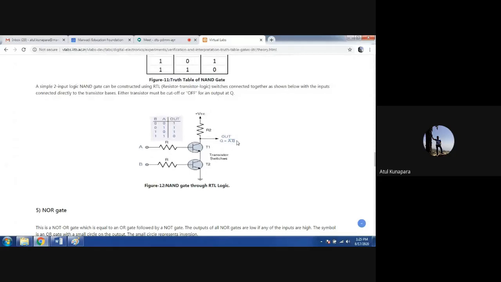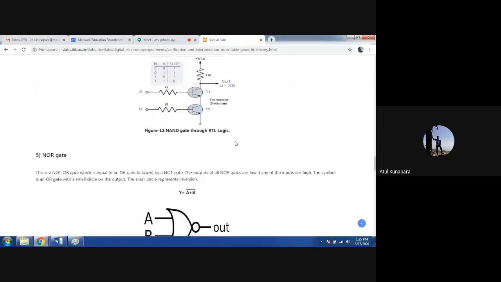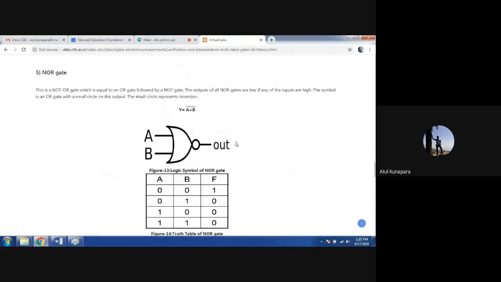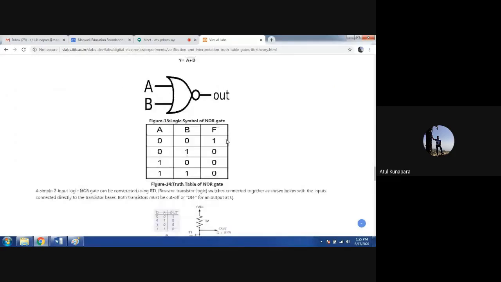After NAND, similar to NAND, there is a NOR gate, which is a combination of your OR and NOT. If you first perform the OR operation and then give the output to the NOT gate, it will give you the NOR operation. The Boolean expression here is Y equal to (A plus B) bar. The plus sign we are using to represent the OR gate. Right? In a Boolean expression, when it is A plus B, it mentions that A and B are performing the OR operation. And above A plus B there is a bar, so it represents the NOR operation. You can see the truth table here.